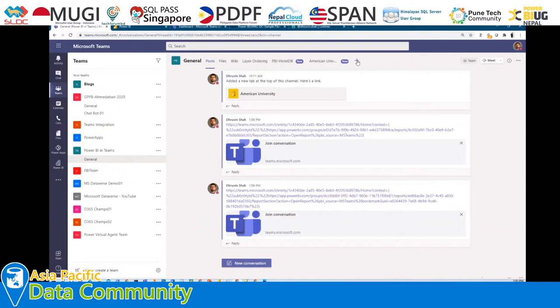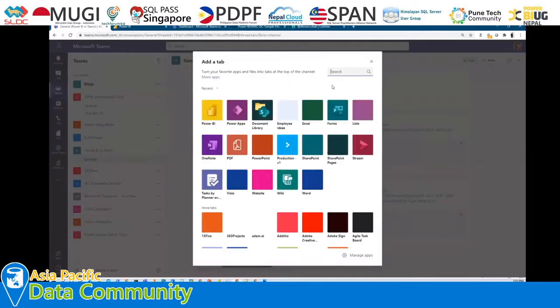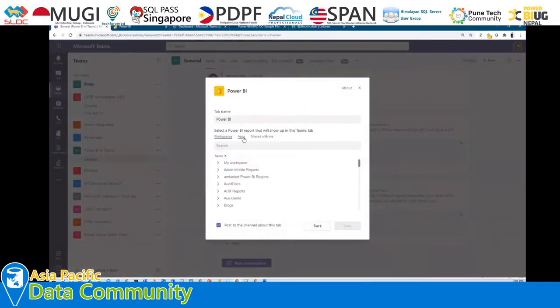So how can I do that? Here we have the plus icon available, and here we have the Power BI tab option to be added. We just need to select Power BI from here, and this will show all the workspaces or apps that you have access to.